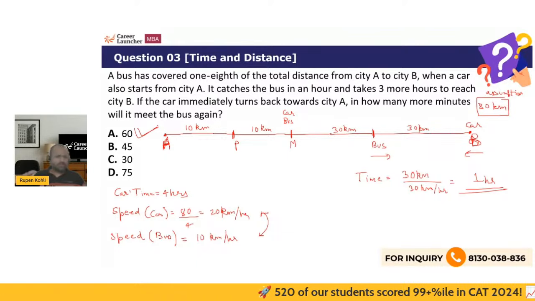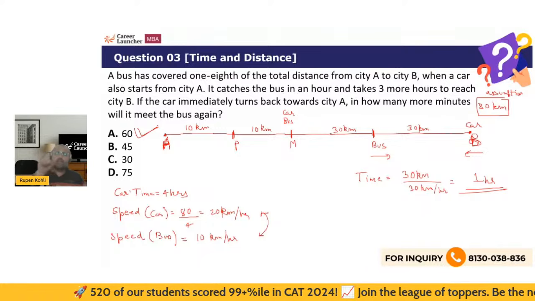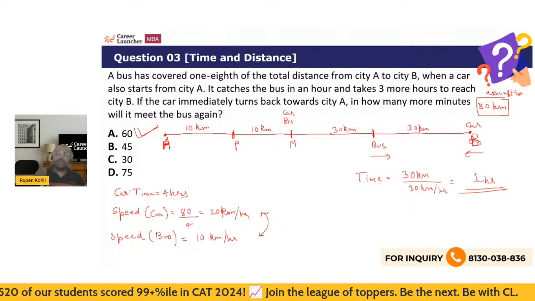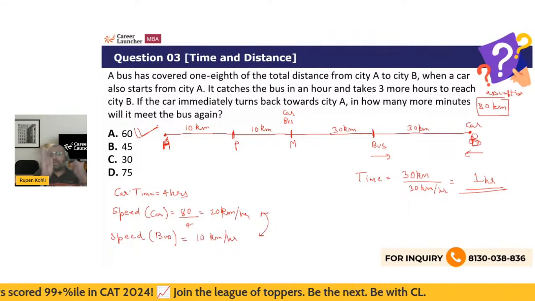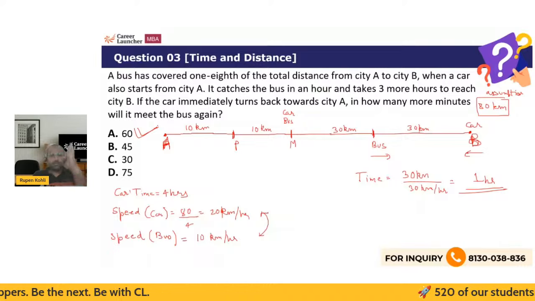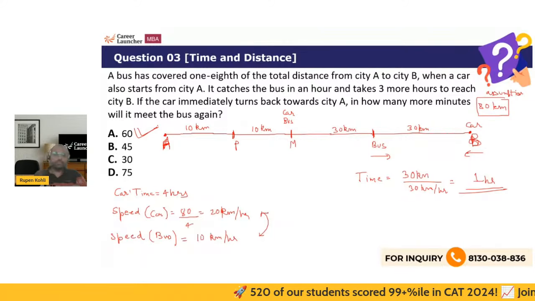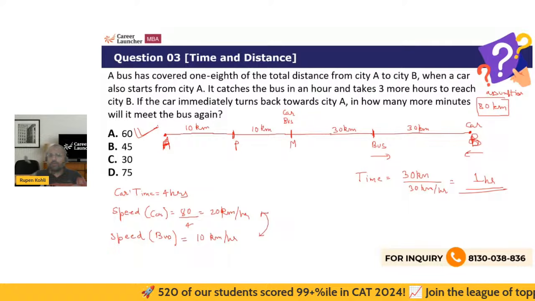So its speed is, we took 80 kilometers, so its speed came to be 20, and in 1 hour it must have covered 20. So at point M, where the car met the bus, both had covered 20 kilometers. Now in the next 3 hours, the car will reach point B, city B, and the bus from point M will come to this point over here, 30 kilometers further in that 3 hour span, because its speed is 10.